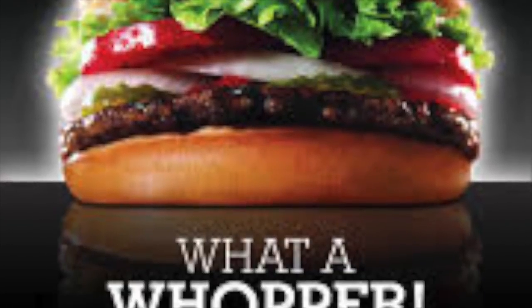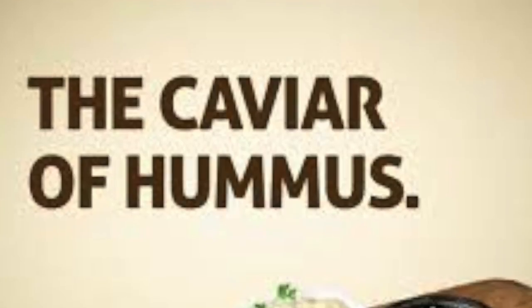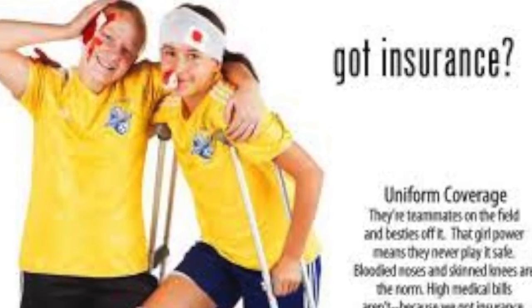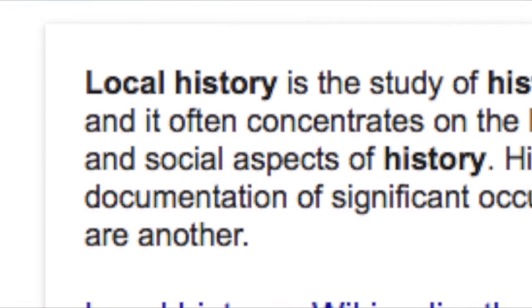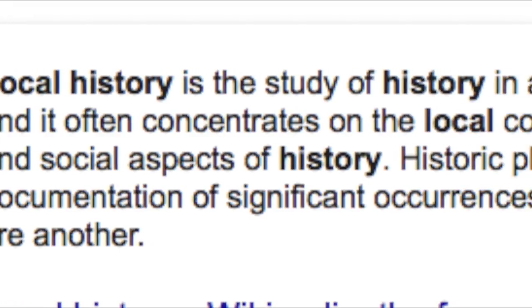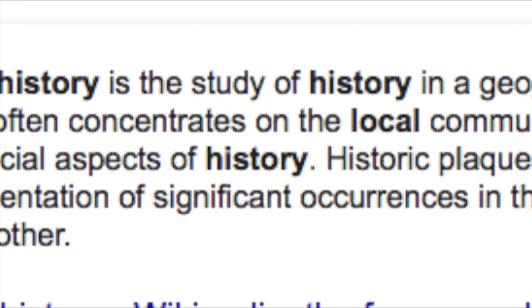Alright, so we're looking at Selinsgrove history, and then the next thing you know, we might just be looking at a Big Mac or something. And that has nothing to do with Selinsgrove history. I don't want to be looking at a Big Mac or even some hummus. The next thing you know, we're at car insurance. And I don't even drive a car, and that's crazy. We don't need all this. And that's why we really need to focus on local history and what that has to do